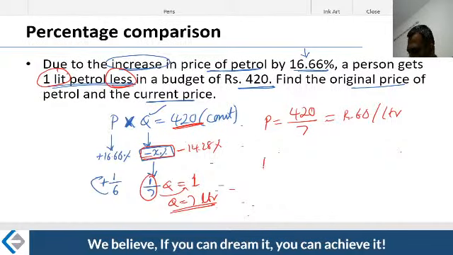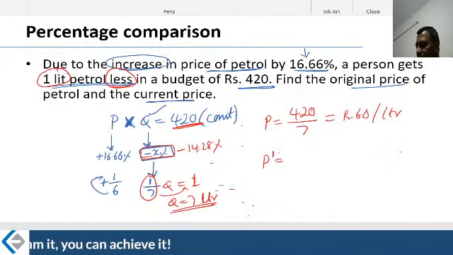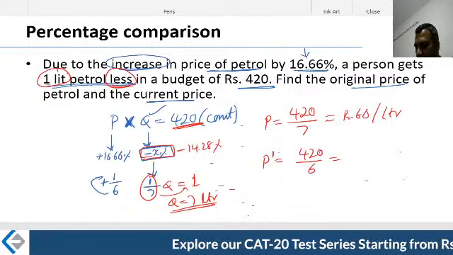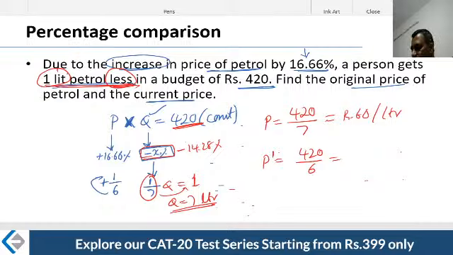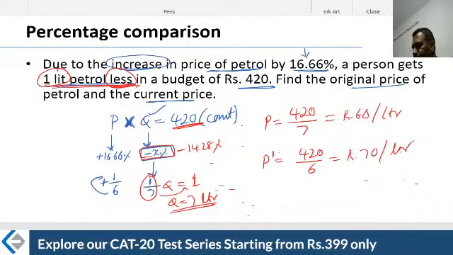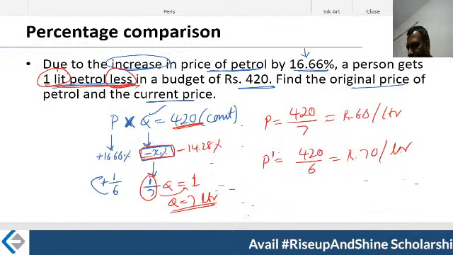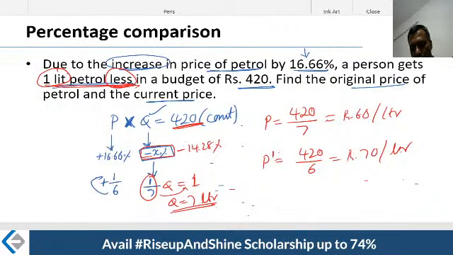What is the revised price? The revised price is 420 divided by 6. Why 6? Because he's buying 1 liter less. Earlier he used to buy 7 liters, now it is 6 liters. Therefore 420 divided by 6, and now it has become rupees 70 per liter. I hope it made sense. You are getting into the groove, I guess.